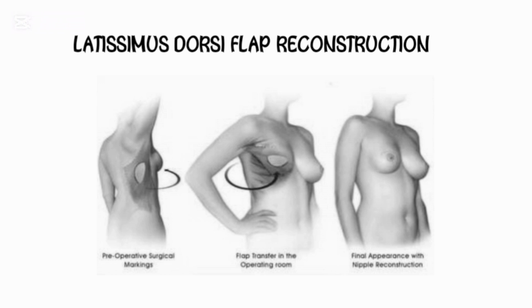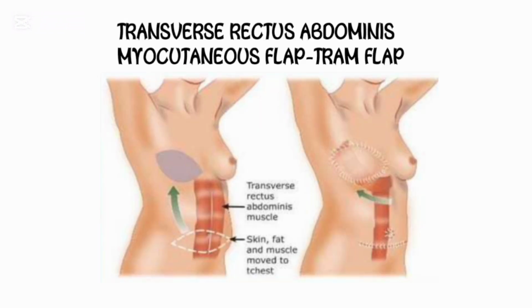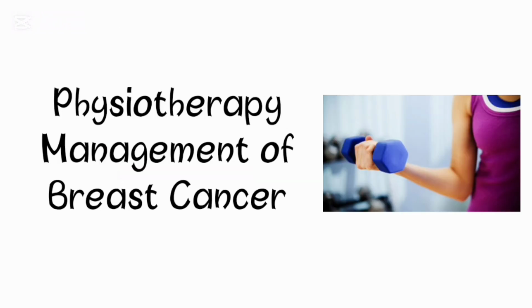Now latissimus dorsi flap reconstruction. Here a flap is taken from the latissimus dorsi muscle and it is used to reconstruct the breast after mastectomy. And now the last one is transverse rectus abdominis myocutaneous flap, or TRAM flap. Now here the tissues are taken from the lower abdomen and are transported into the chest in order to reconstruct the breast after mastectomy. And now comes the physiotherapy management of breast cancer.